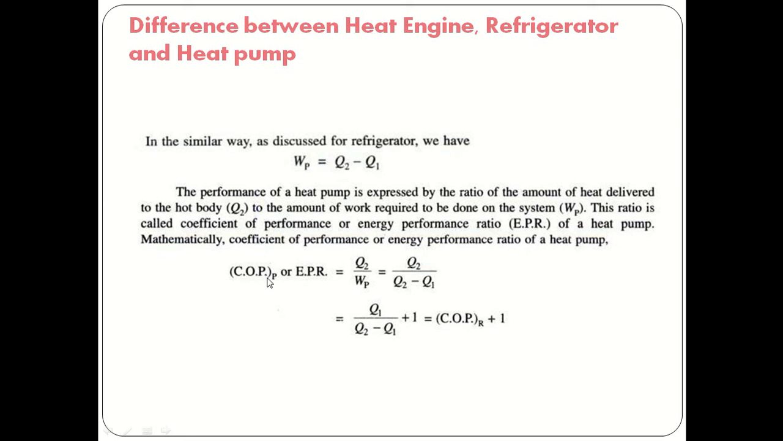Mathematically, the COP of a heat pump, or energy performance ratio, is equal to Q2 divided by WP, which is equal to Q2 divided by Q2 minus Q1. If you solve this, Q1 divided by Q2 minus Q1 plus 1, we will get COP of refrigerator plus 1. That means COP of heat pump is equal to COP of refrigerator working on the same temperatures plus 1. So this is the basic difference between the refrigerator and the heat pump.